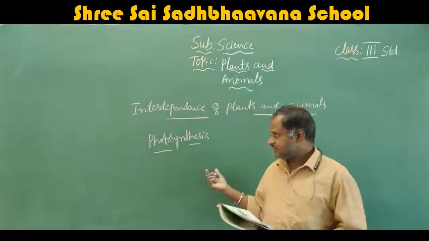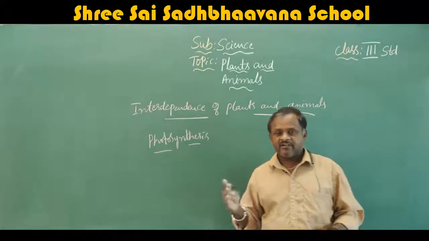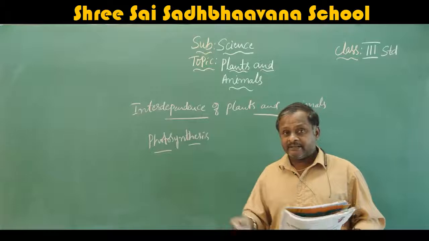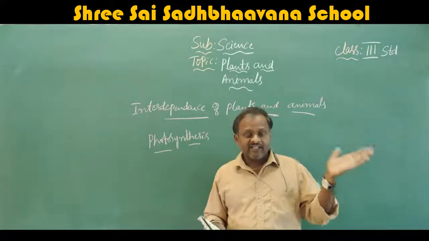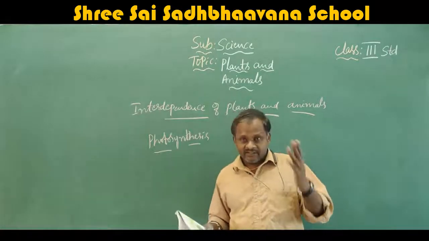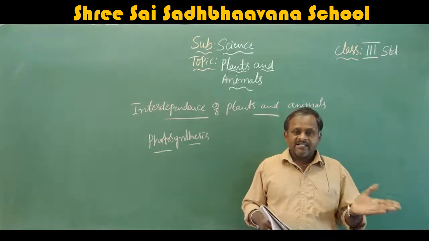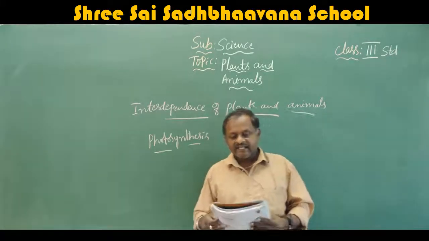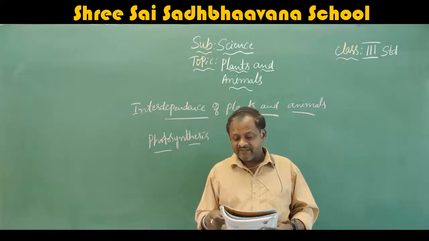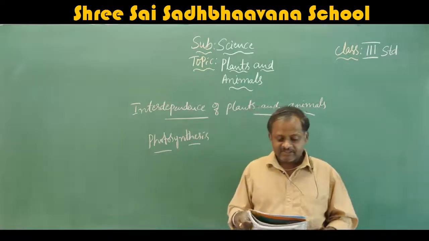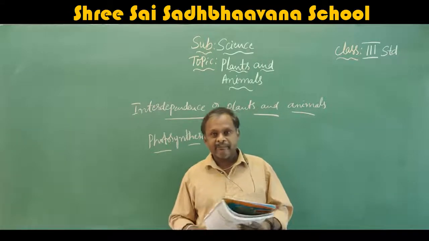Okay. This is very simple, because what we learned in the last chapter, just the same thing we have learned, the differences between plants and animals. In the last chapter, we learned the differences between living and non-living things. But in this chapter, among living things, what are the differences between plants and animals. Let us summarize. Both animals and plants are living things, but they are different from one another in many ways.